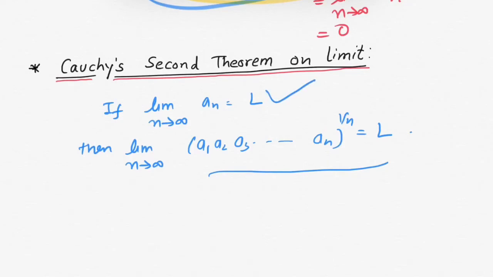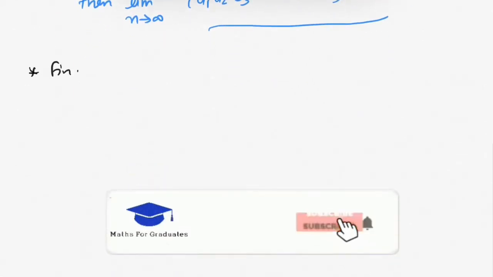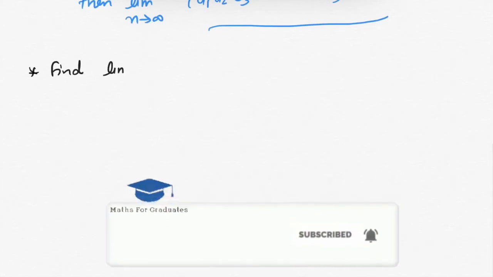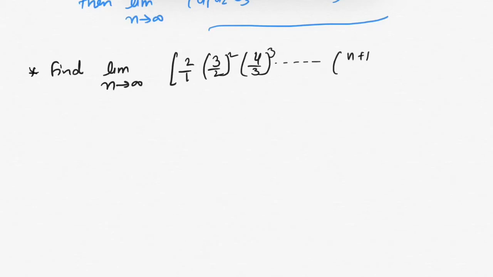Now let us solve a problem based on this theorem. Find limit n tends towards infinity of (2 over 1 into (3 over 2) square into (4 over 3) cube and so on up to ((n plus 1) over n) raised to power n) whole to power 1 over n.